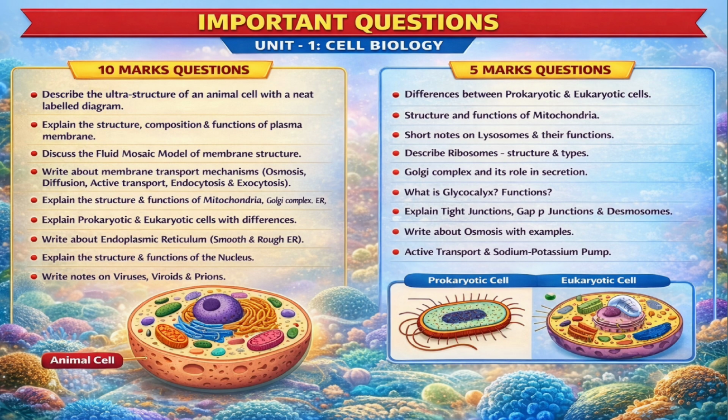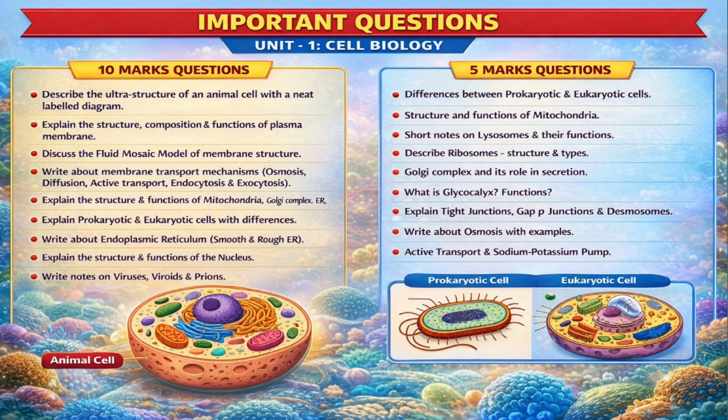First essay question is about the ultrastructure of an animal cell. According to the PDF, an animal cell consists of the plasma membrane, the cytoplasm, and the nucleus. Inside the cytoplasm, we find several organelles such as the endoplasmic reticulum, ribosomes, mitochondria, the Golgi complex, lysosomes, microtubules, and centrioles. Each organelle performs a specific role, and together they maintain life activities of the cell.